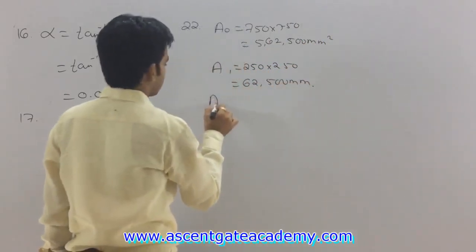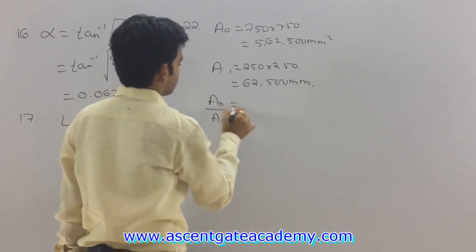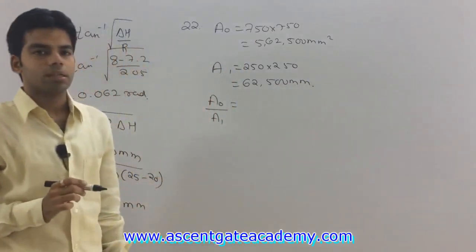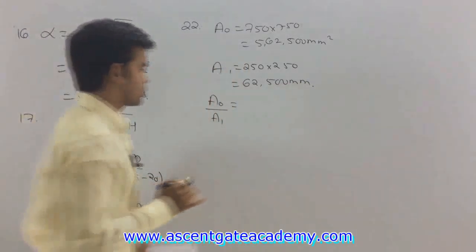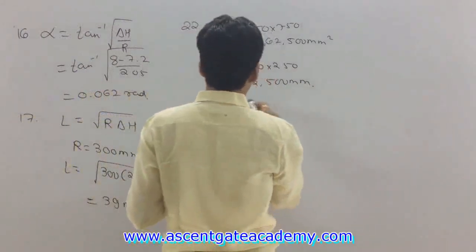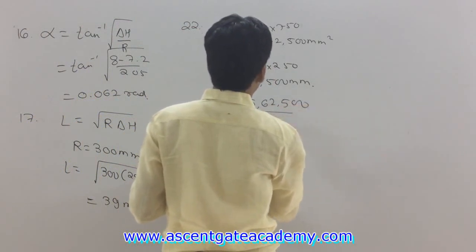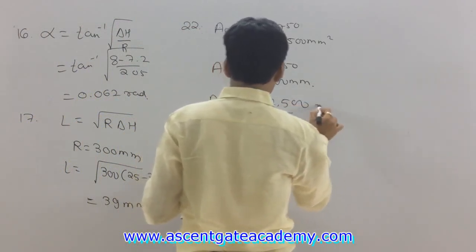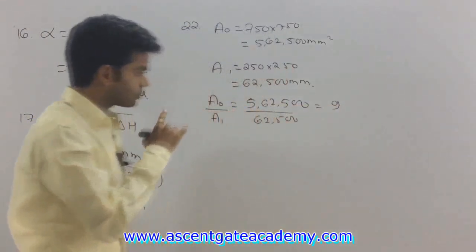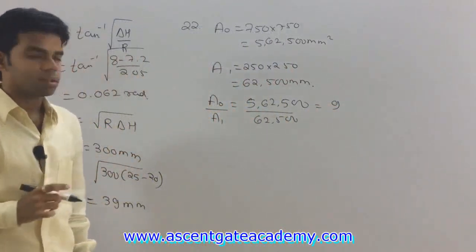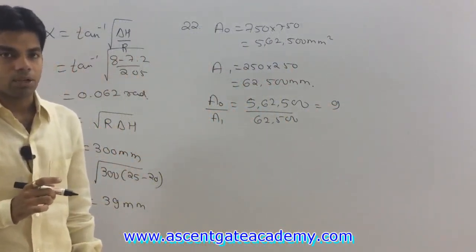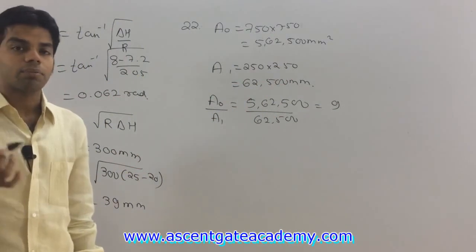Okay. So A0 by A1 is the final required reduction in cross section area. So this will be equal to 5,62,500 divided by 62,500, which is equal to 9. This is the final required reduction in cross section. Okay. Now elongation factor is given. What will be elongation factor?